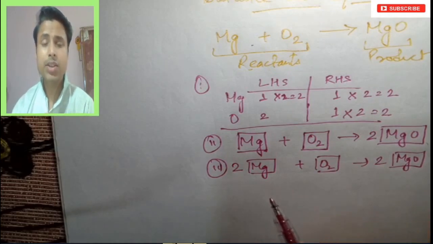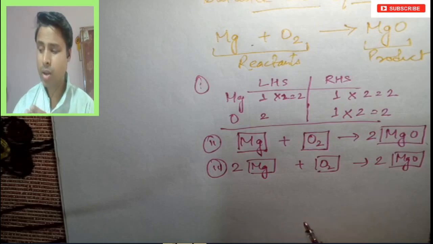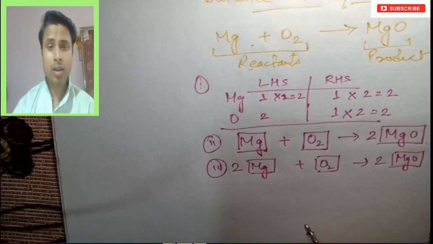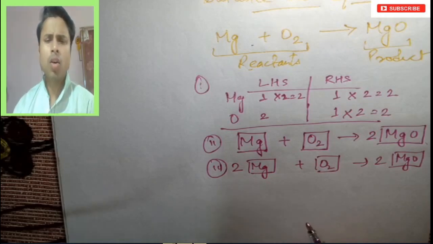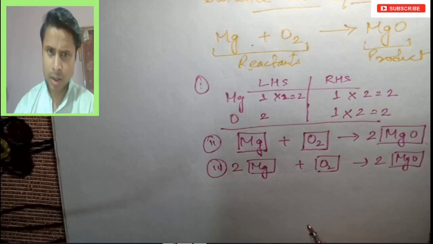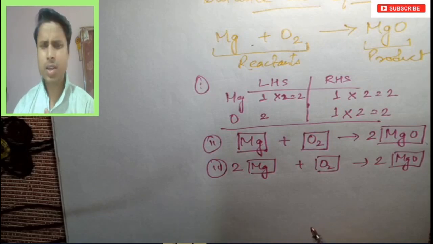This balancing is a hit and trial method where you have to strike out, you have to consider which one is more, then you have to balance the other side with that, then you have to try another one. Like this is hit one. If you have corrected it, that's it. If you are not correct with the balancing, then again you just consider another one. So this is hit and trial.